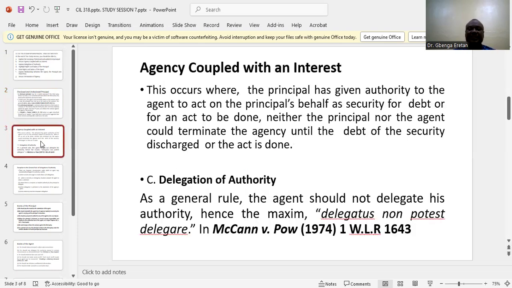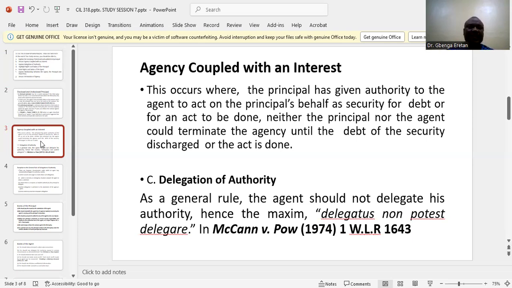We now move on to look at agency coupled with interest. What is an agency coupled with interest? This arises where the principal engages an agent and promises him a particular thing or gives him a security. The effect is that the principal cannot terminate the relationship with the agent until he fulfills whatever he has promised the agent.